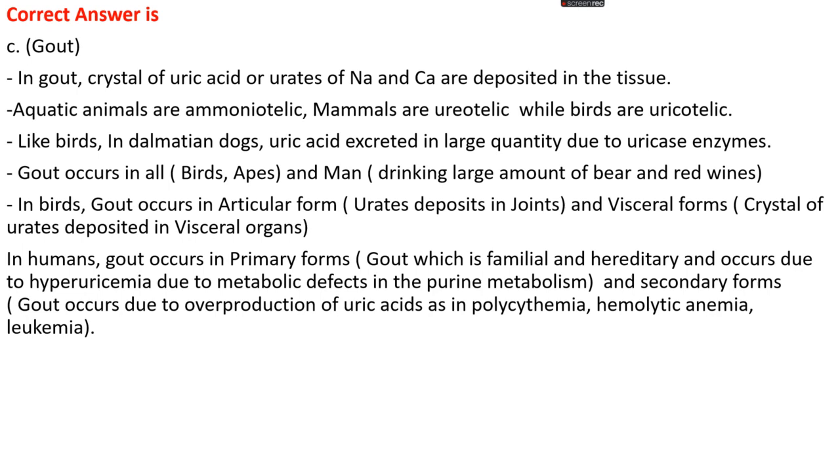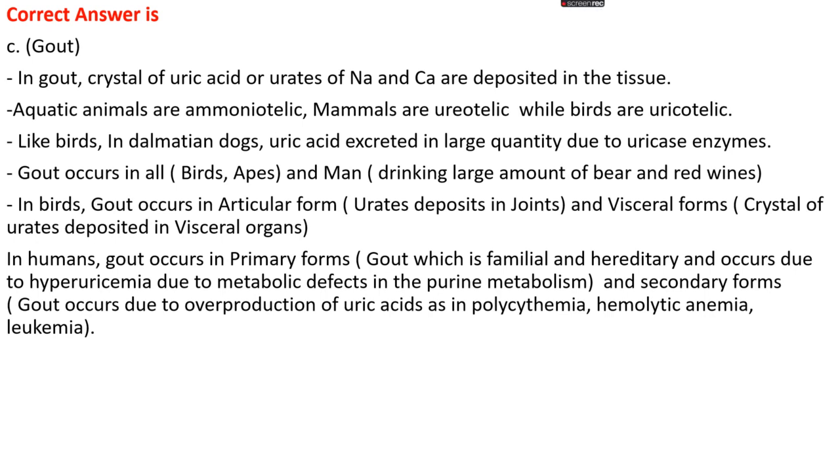Okay, and if you see gout, there are crystals of uric acid or urates of sodium and calcium salts deposited in the tissue. Gout occurs in birds, apes, and men drinking large amounts of beer and red wine. In birds, uric acid deposition takes place in the articular form and also in the visceral form, that is, uric acid crystals are deposited in the joints as well as in the visceral organs.